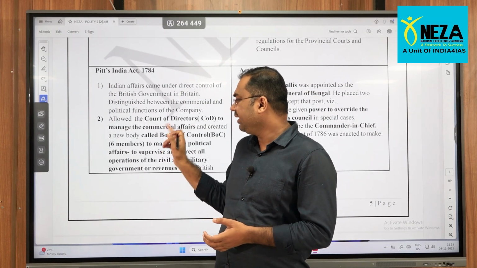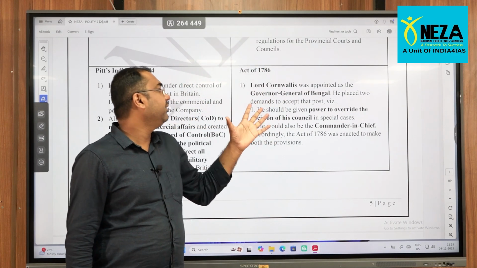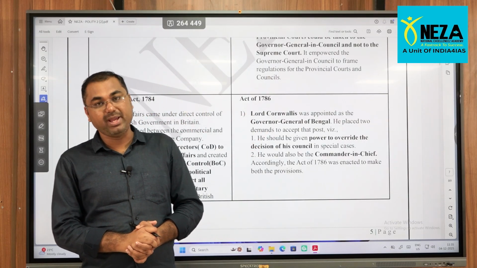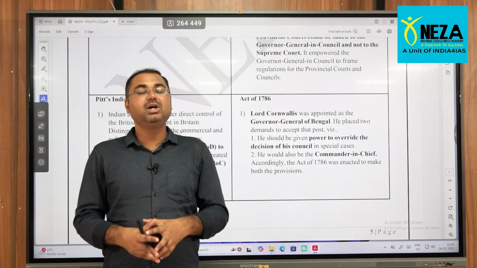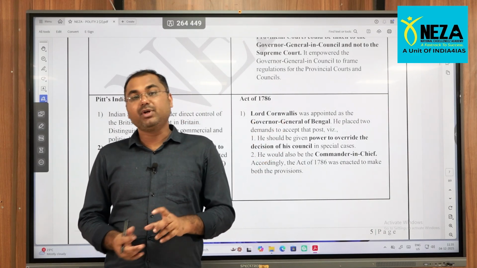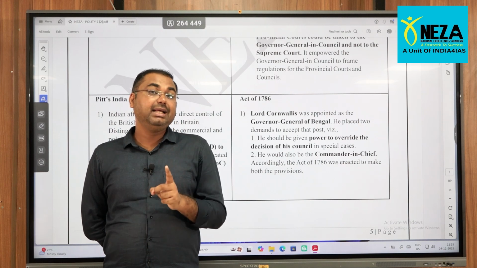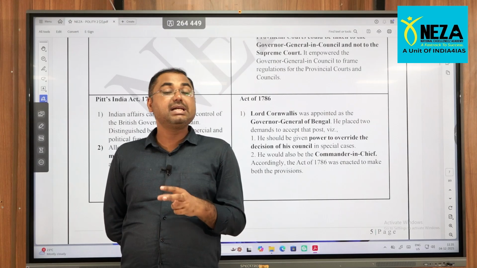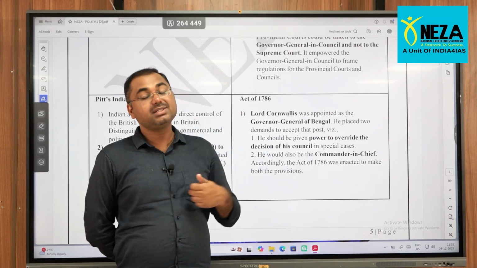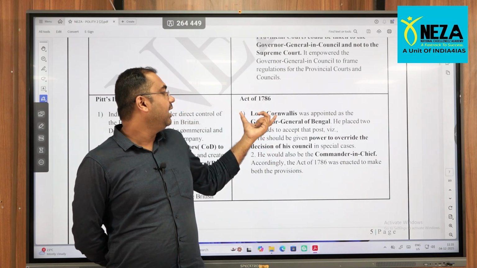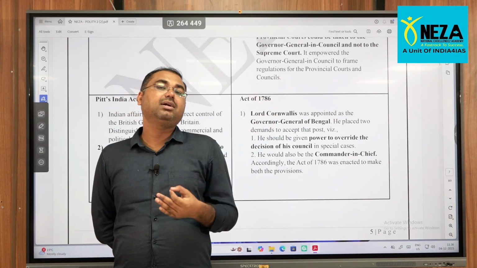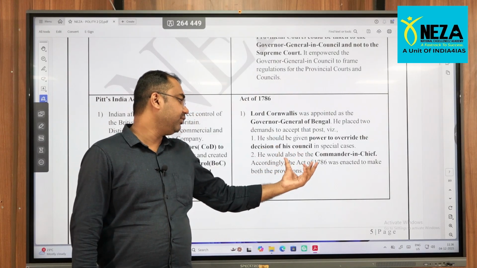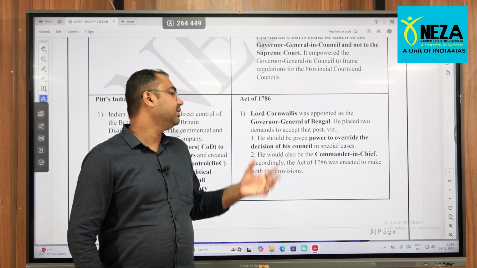So here it is again moving further to the 1786 Act. Cornwallis was appointed as the Governor General of Bengal. Very important: the first Governor General of Bengal. Because earlier, through the Regulating Act, we had the Governor of Bengal, so the designation changed to Governor General of Bengal. Now, who was the first Governor General of Bengal? The answer is Lord Cornwallis, through the Act of 1786. And the Commander in Chief of the respective provinces and all.